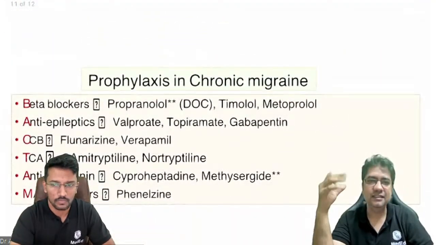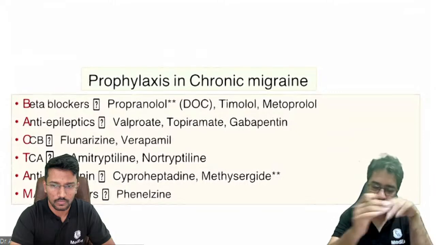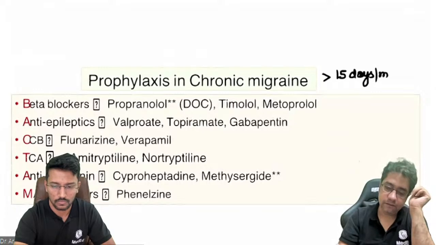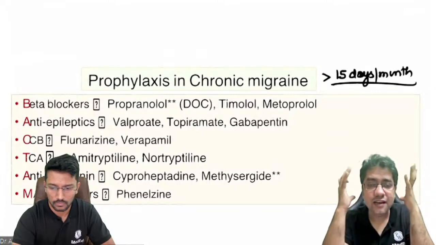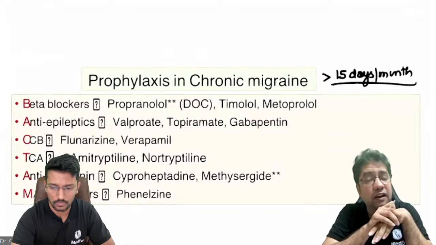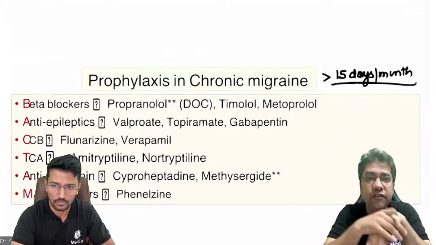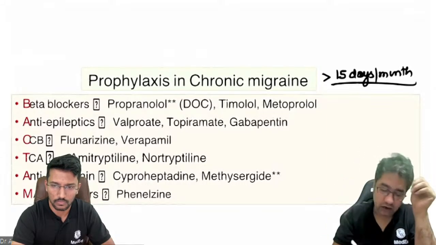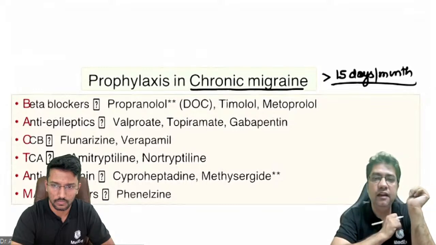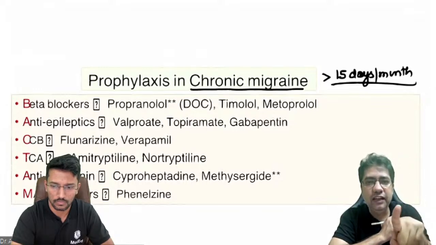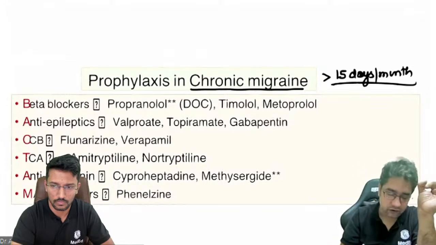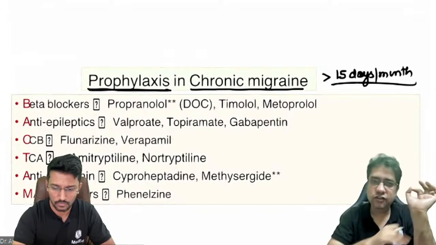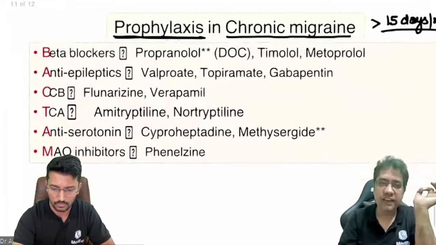Now the last part is, let's say there is a patient who is having migraine headache for more than 15 days a month. एक महीने में 15 दिन से ज्यादा हेडेक रहता है. Don't you think if you are having headache, you cannot do any functional work? So remember, if a patient is having headache for more than 15 days a month, we call it as chronic migraine. And in cases of chronic migraine, we have to give a drug for prevention or prophylaxis of migraine. Agreed?